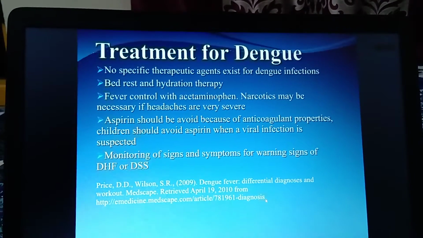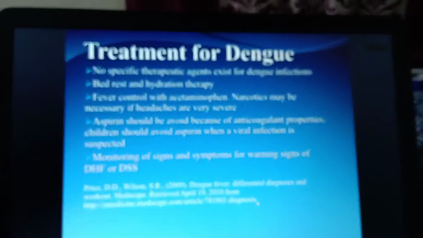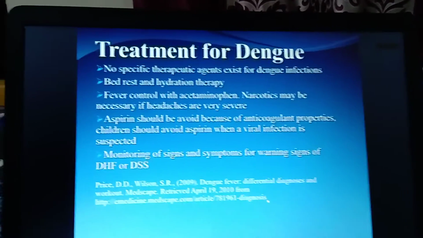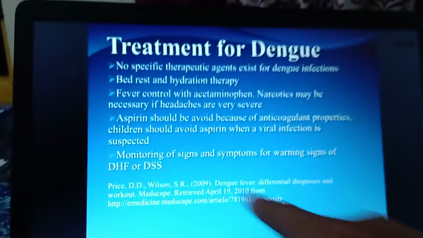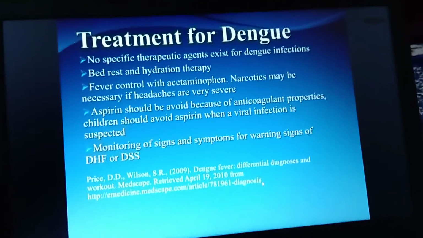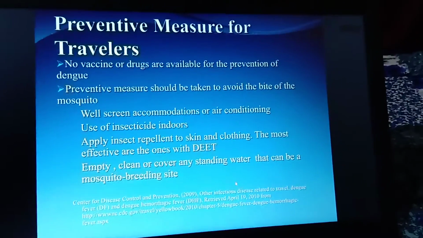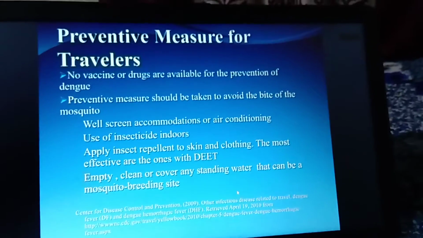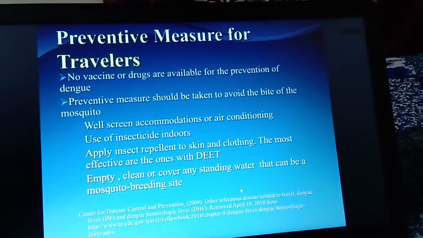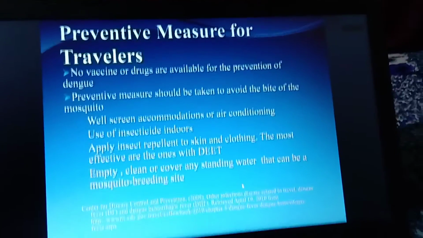And also you can see the signs and symptoms of dengue hemorrhagic fever and dengue shock syndrome, which you have to take into consideration. And what next? Prevention. There is no vaccine or drug they can give for the prevention of this disease, and we only have to avoid the bite of the mosquito.